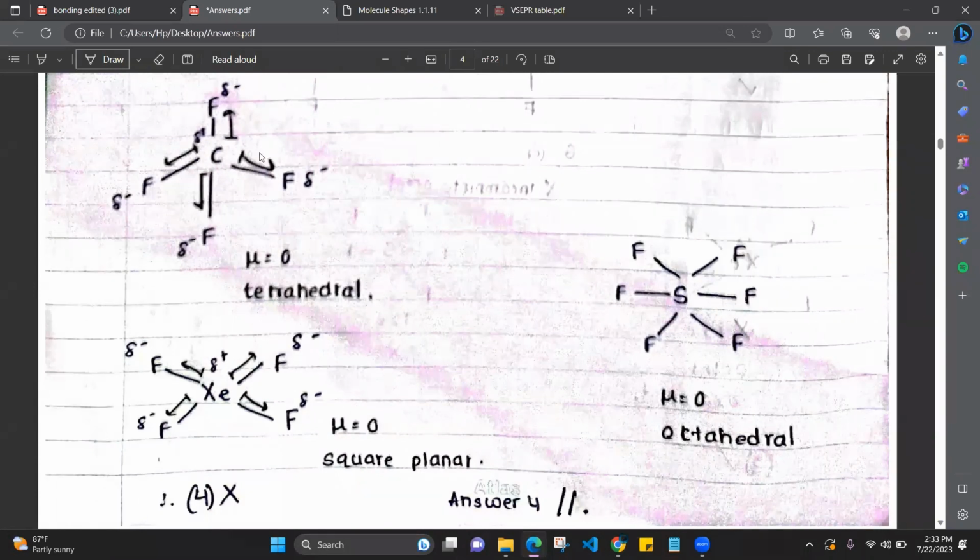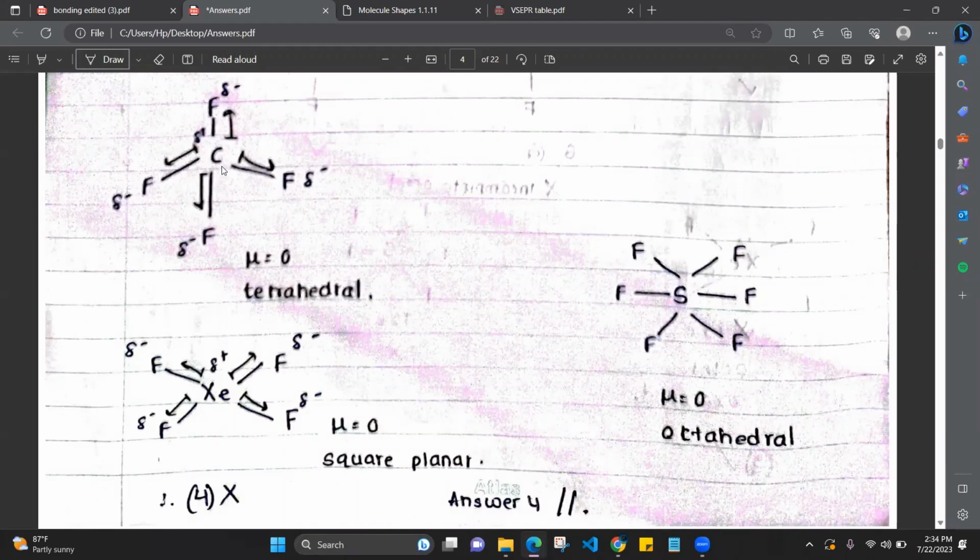And in the same way, the dipole moments will be distributed, right? And the resultants will be cancelling off. These two resultants will be in this direction. After that, this resultant and this resultant will be in this direction. Okay, I'll show it again. These two resultants in this direction.